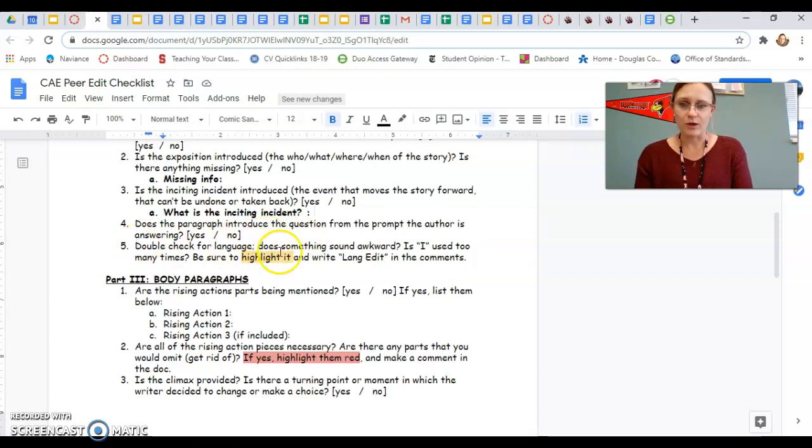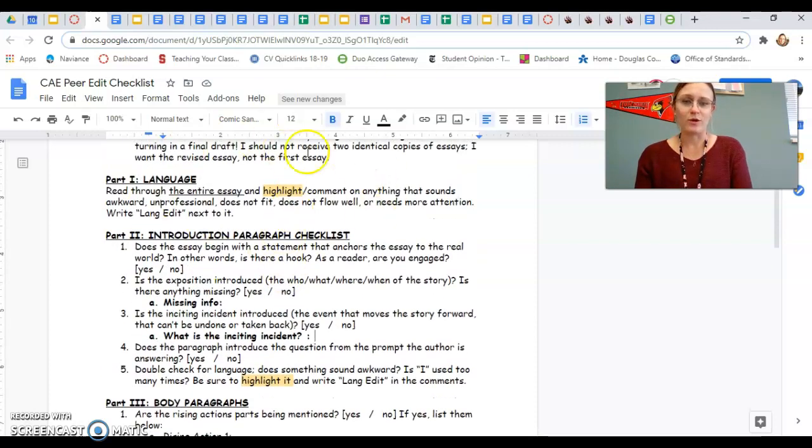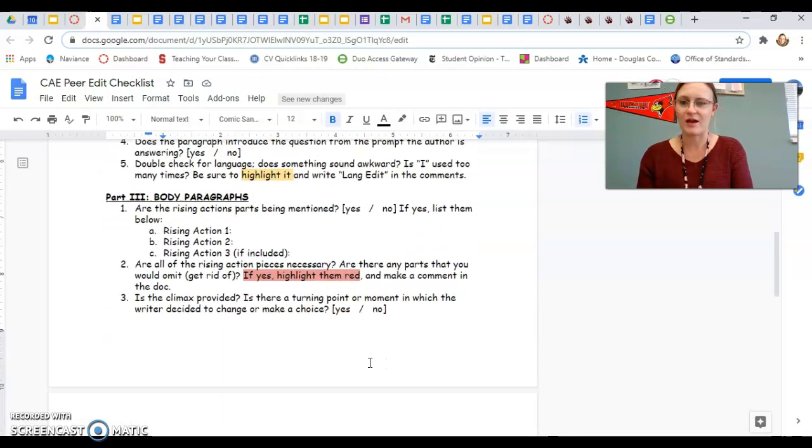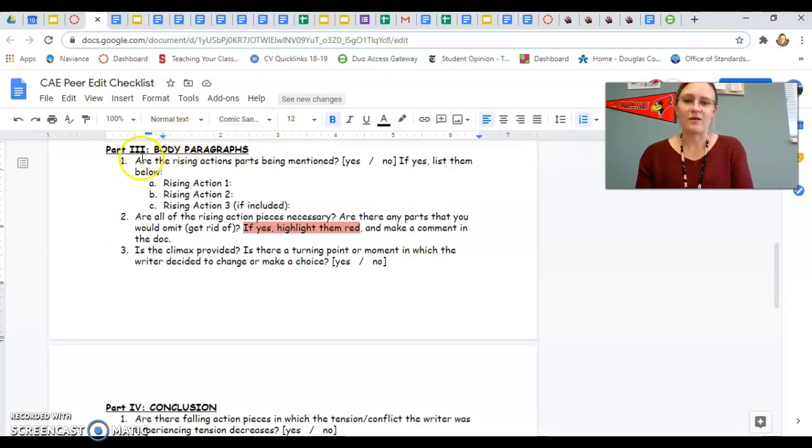Double check for language, right? That's the same thing as part 1, but you want to make sure you're doing that in all paragraphs, right? So again, if something's just not sounding right, highlight it in yellow and write edit in the comments. Which brings us to our body paragraphs. Are the rising action parts being mentioned? Yes or no? If yes, list them here, right?